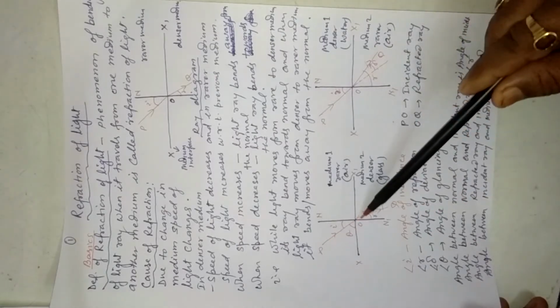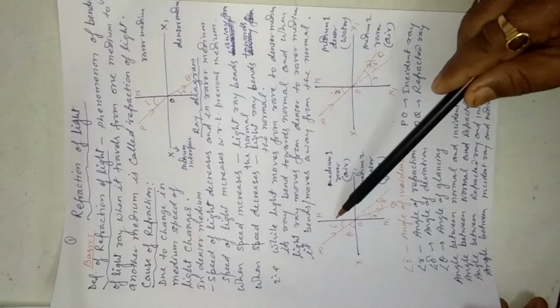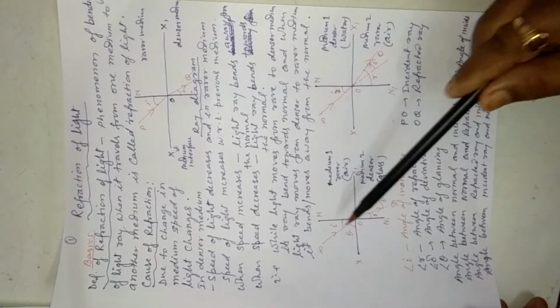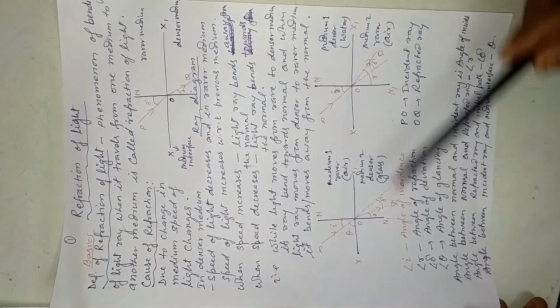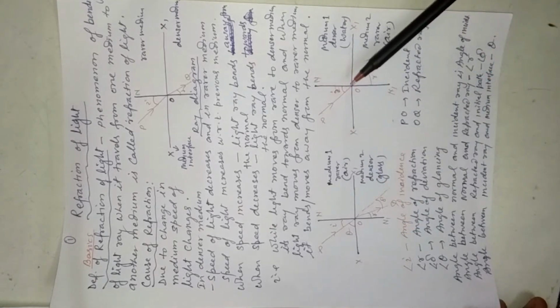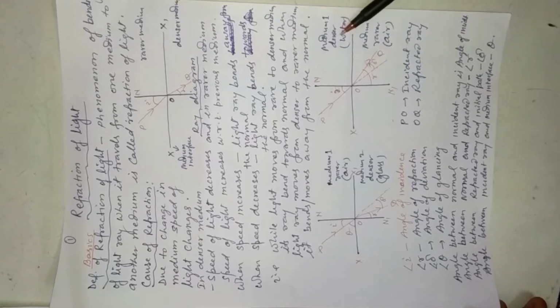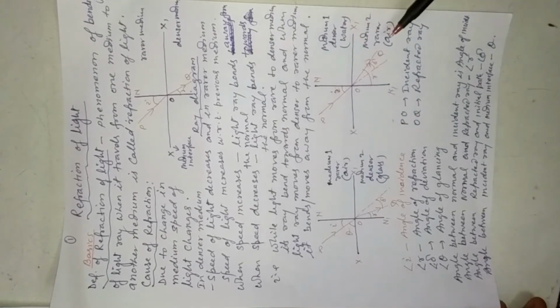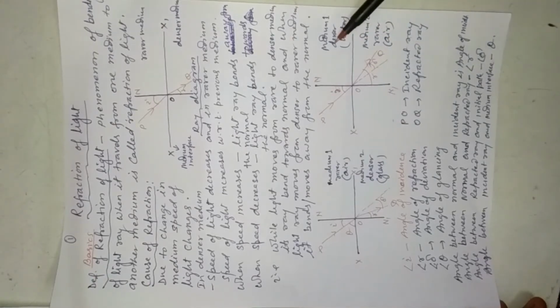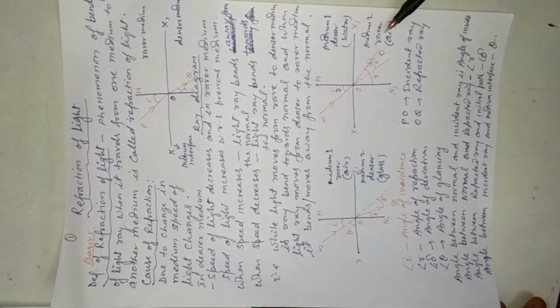Here is the incident ray, and it is moving from the optically rarer medium to the denser, so it is bending towards the normal. And here the second one is moving from denser to rarer, water to air. Here it was air to glass. Here it is water to air. Water is optically denser than air, so the light ray will move away from the normal.